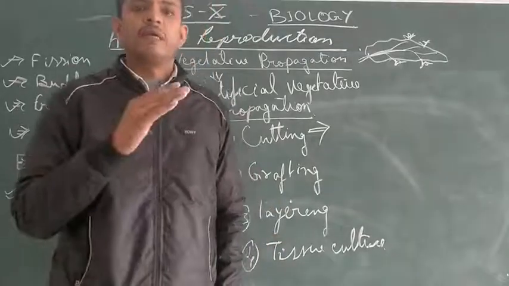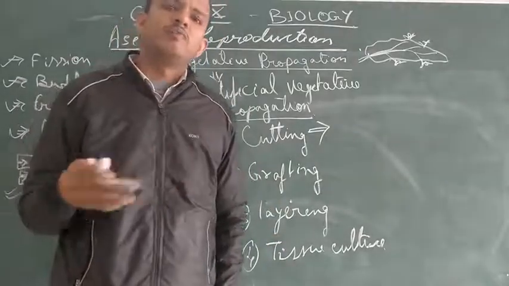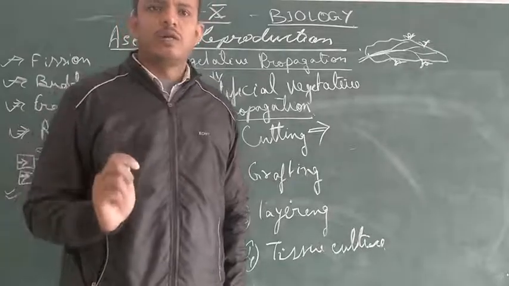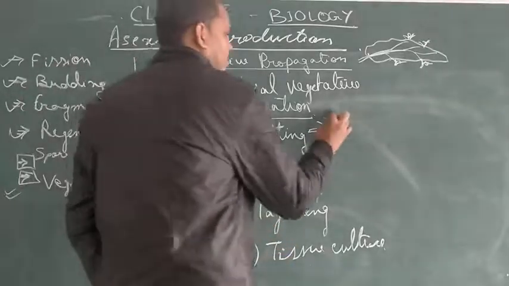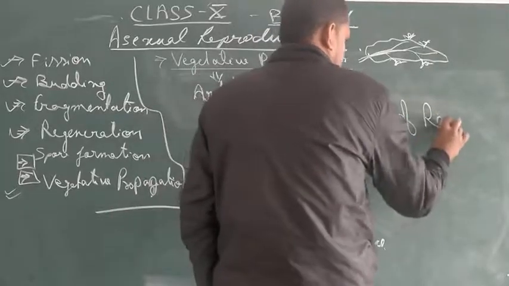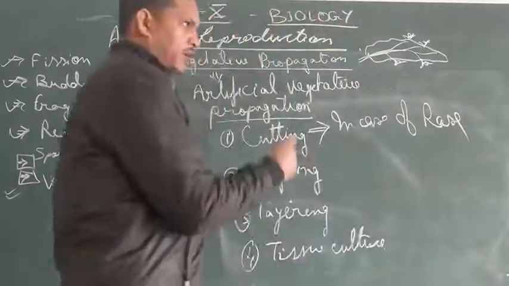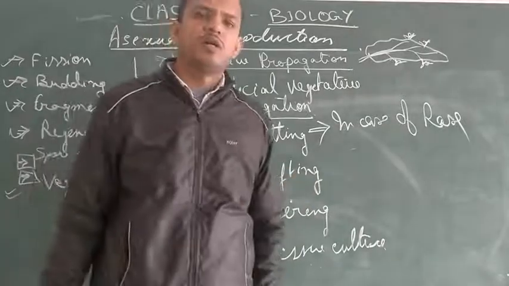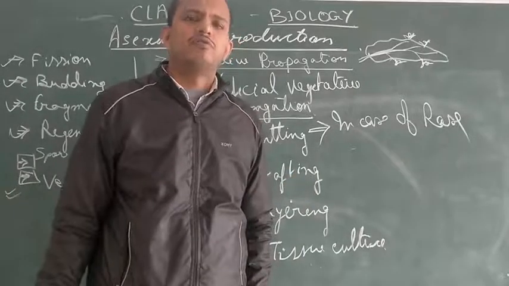What we do is cut their stem and use the stem to develop a new plant. In the natural type, you can take the example of ginger and turmeric, in the case of stem propagation.